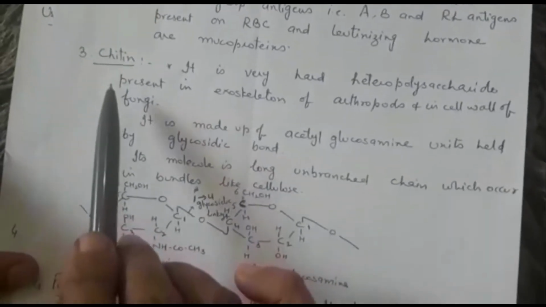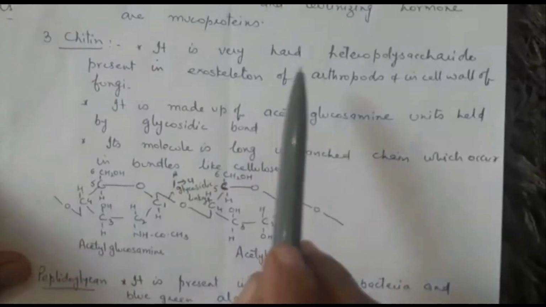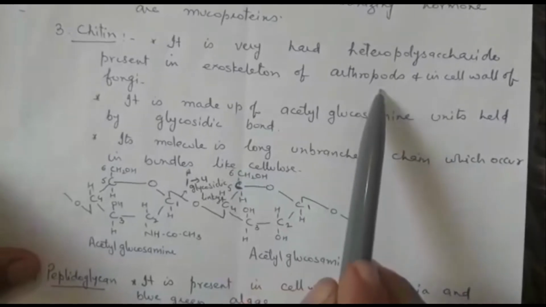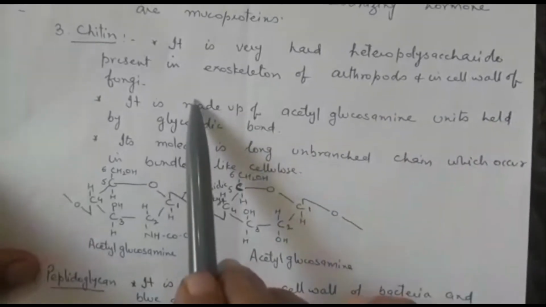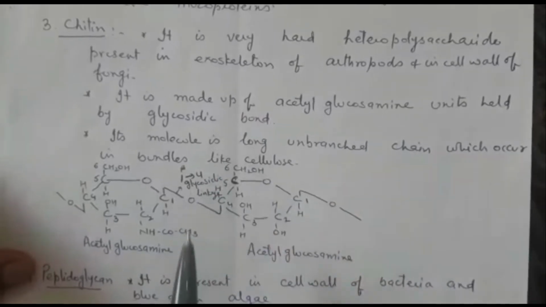The third type of heteropolysaccharide is chitin. It is a very hard heteropolysaccharide which is present in the exoskeleton of arthropods and the cell wall of fungi. It is made up of acetyl glucosamine units held by glycosidic bonds.